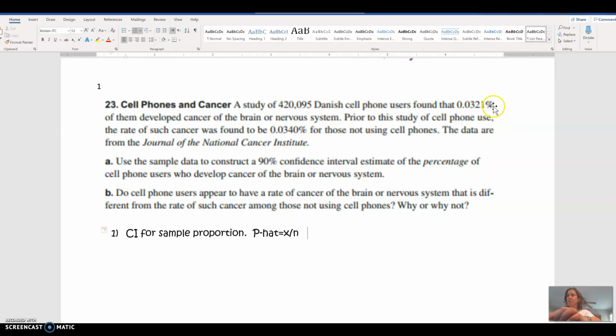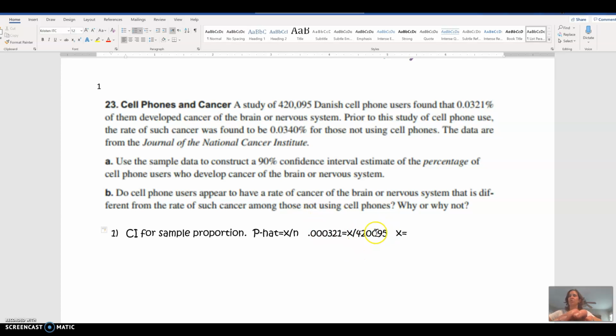Be careful. This is a very small number, but it's a percent. To change a percent to a decimal, I move the decimal back 2 places. So my P hat is 0.000321, right, when I move it back 2 places. I had 0.0321%, move the decimal back 2 places. This is my percent written as a decimal. That has to equal X, the number of cell phone users, divided by N, my total population, 420,095.